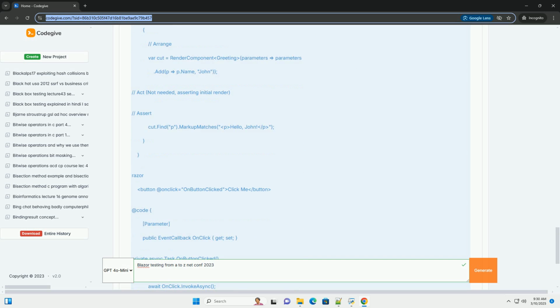Integration testing Blazor components: using test server for in-memory HTTP requests; integration testing with real services and databases; dealing with state management, Fluxor, Redux, etc.